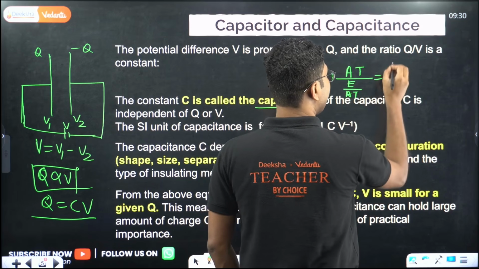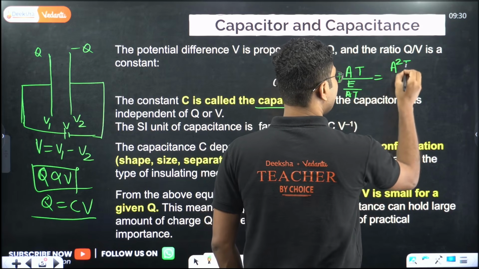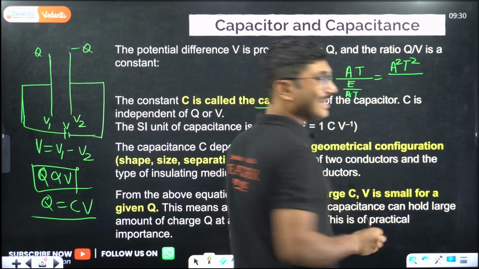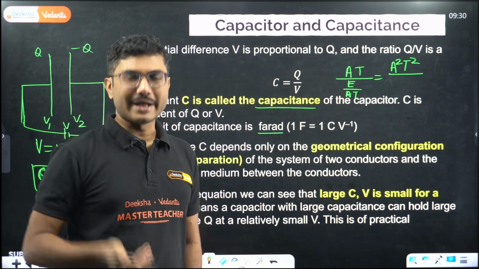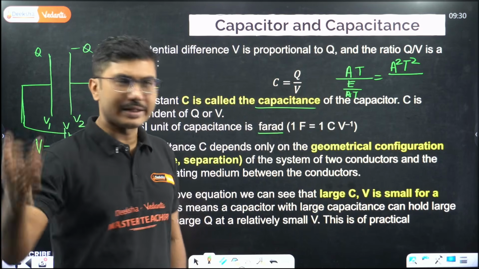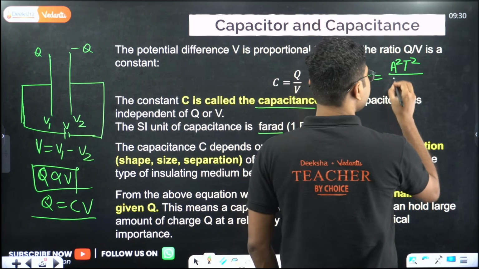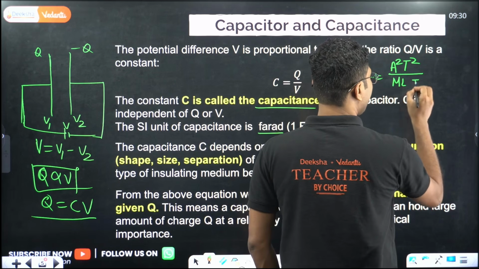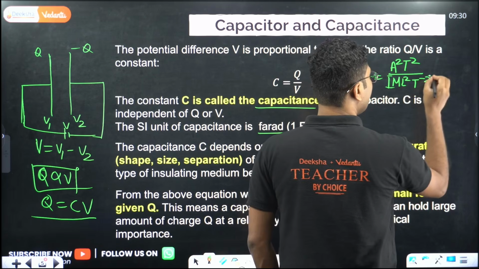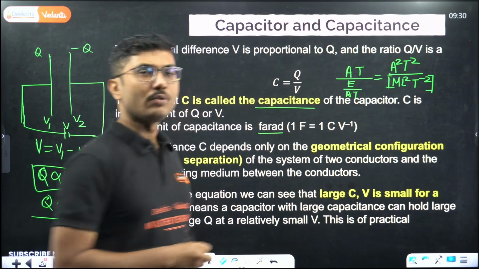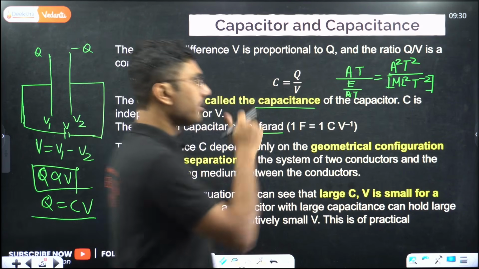So it becomes A square T square divided by the dimension of energy. What is the meaning of energy? Energy is work done, right? Work done means force into length. Force is M L T to the power of minus 2, and there is one more L because of the multiplication of length. Work done is M L square T to the power of minus 2.